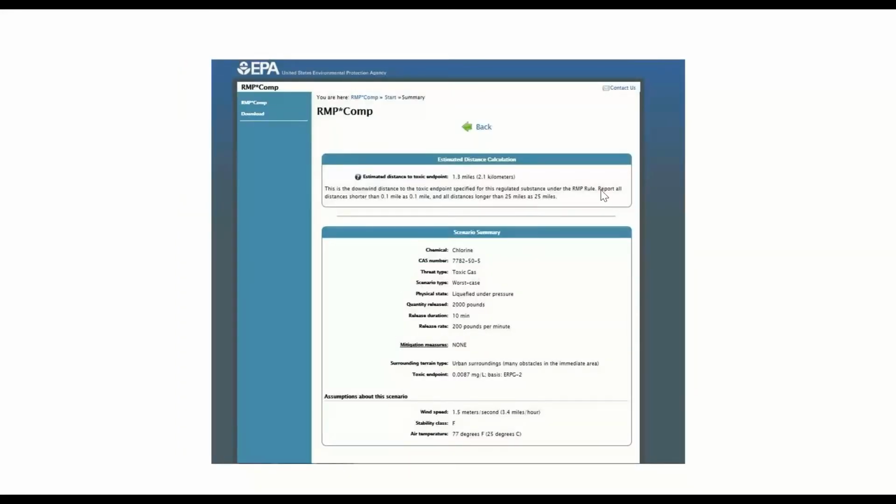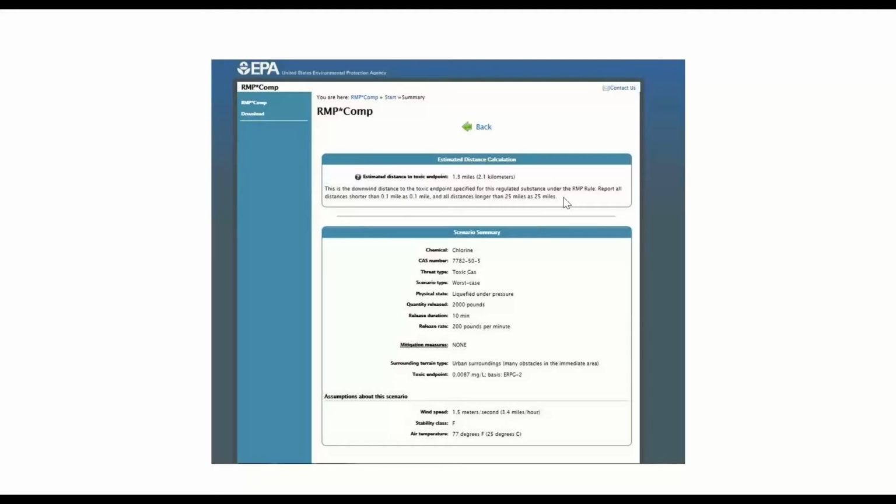It's going to give you an estimated distance to the toxic endpoint, meaning how far it's going to go before it dissipates, where it impacts the community, whether public or environmental receptors. For this particular case for chlorine, at the amount that we plugged in, it looks like it's 1.3 miles. So if you have any public or environmental receptors within 1.3 miles, you're going to be put in Program 3, which means you have all those 13 elements to handle.